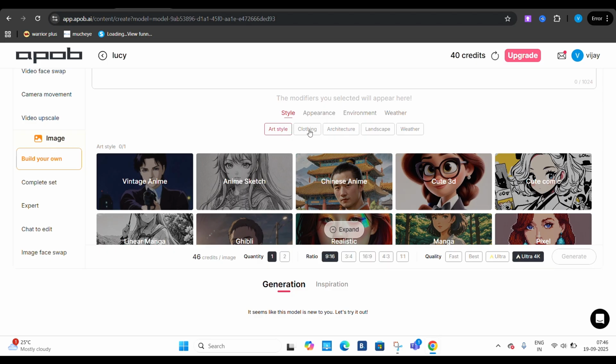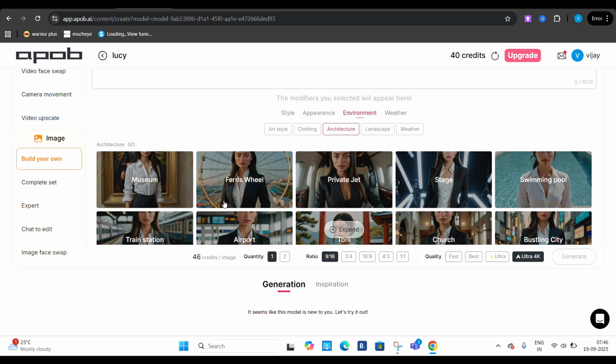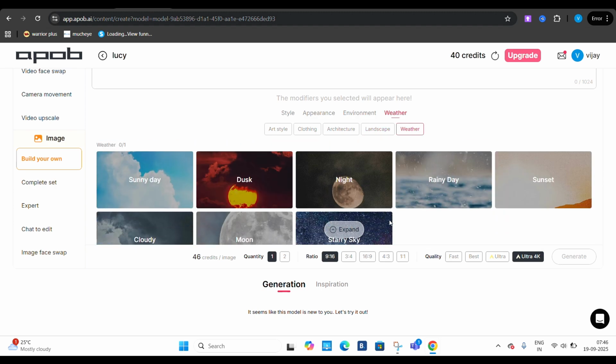If you want to change the art style, you could be doing that. Or if you want to change the clothing, like casual or swimwear or overcoat, you could be doing that. And the architecture, that's also something you could be doing. And you can change the landscape, you can change the weather.